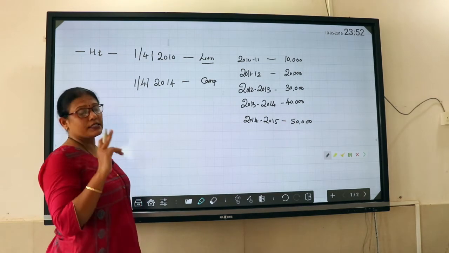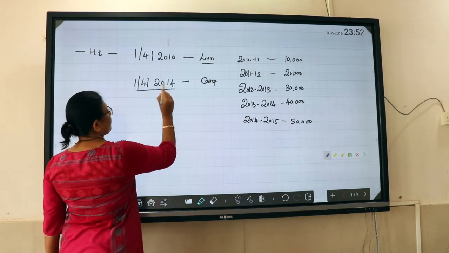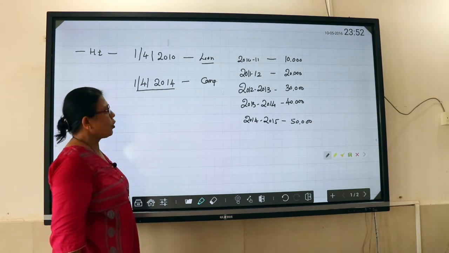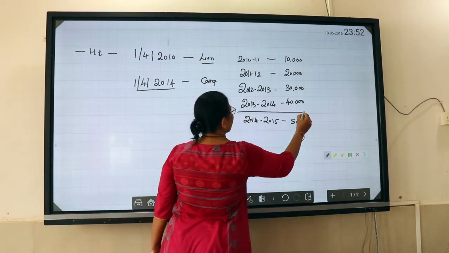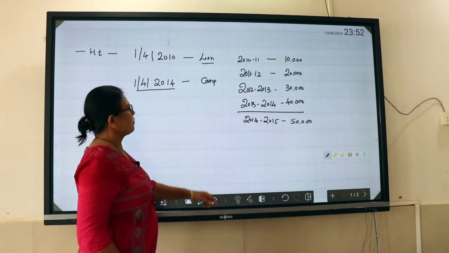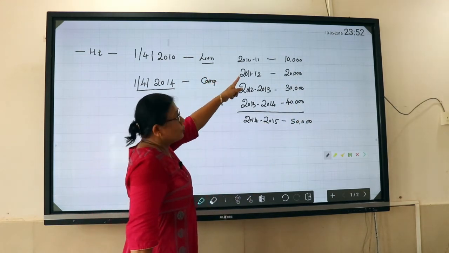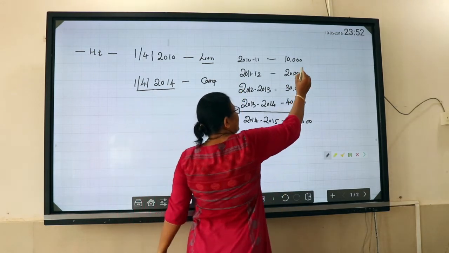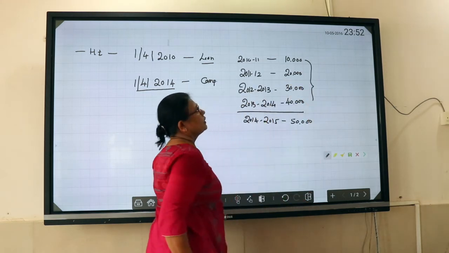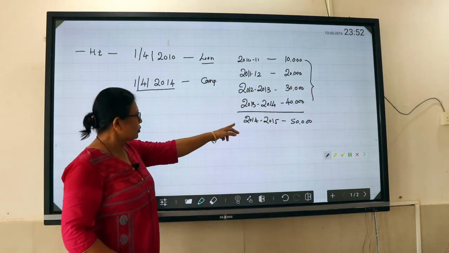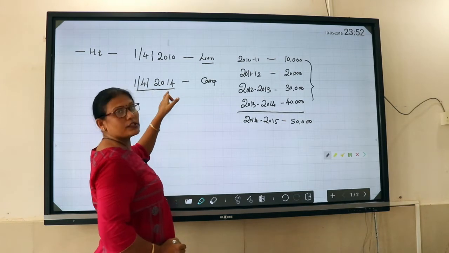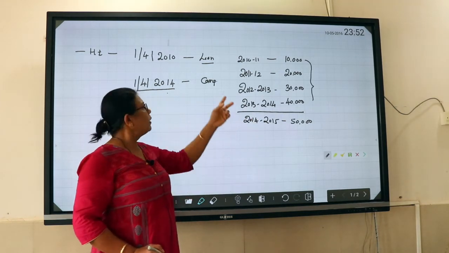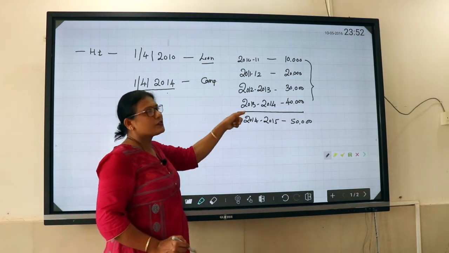Now, which is a pre-construction period? When is the house completed? The house is completed on 1st April 2014 and you have taken occupancy. That means this period is called as a pre-construction period. So 2010-11, 2011-12, 2012-13, 2013-14. So these 4 years will be called as a pre-construction. 2014-2015, the house is acquired. So this is a regular year. In 2014-15, we will compute income of this house. Prior to this, we will not compute.